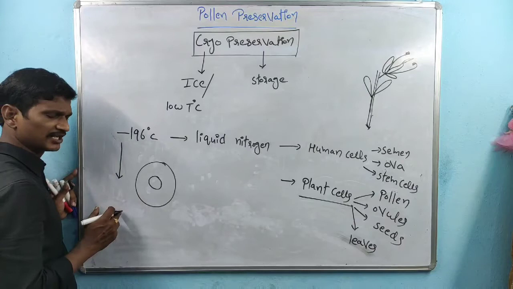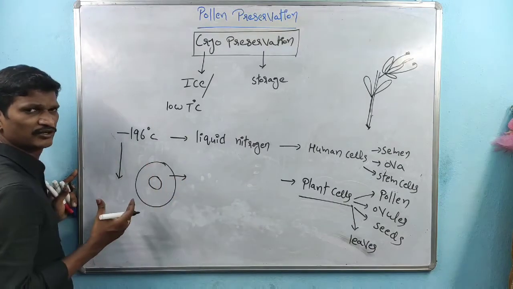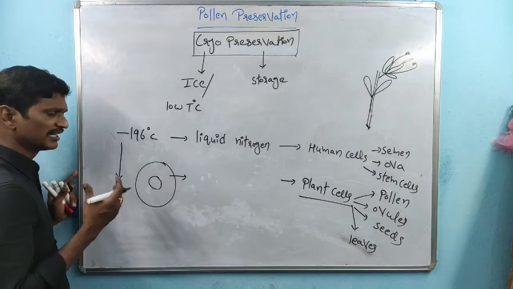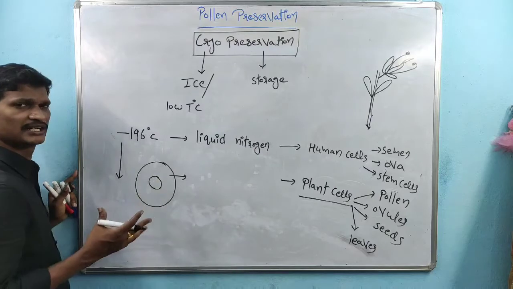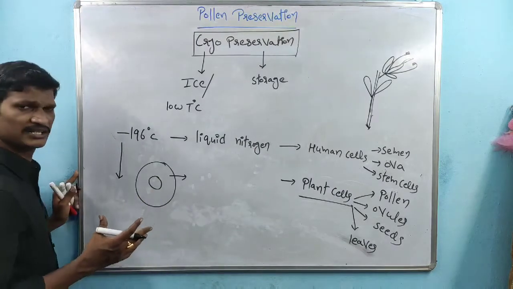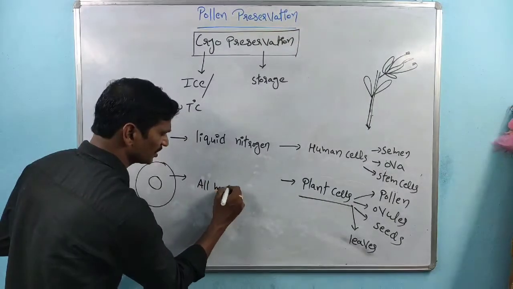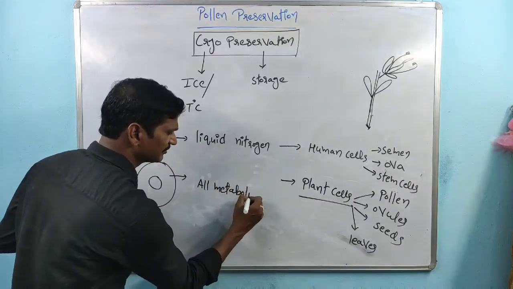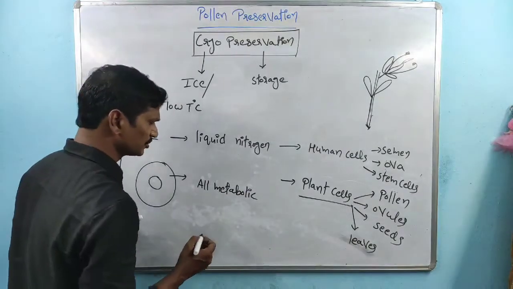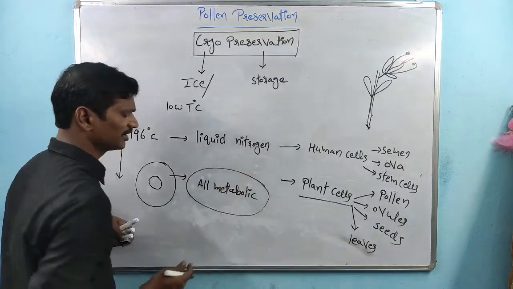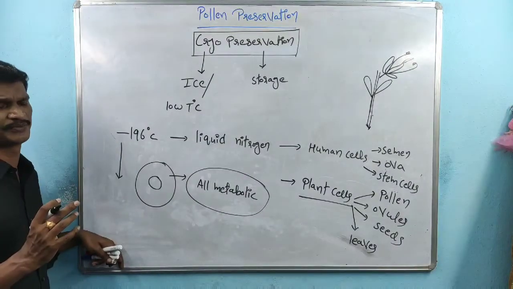When we are decreasing the temperature, the cytoplasm is frozen. The cytoplasm content is frozen. The enzymes are frozen. Whatever cell organelles are there, all these cell organelles are frozen. All metabolic activities are arrested. So the concept here is arresting. We are arresting the metabolic activities.